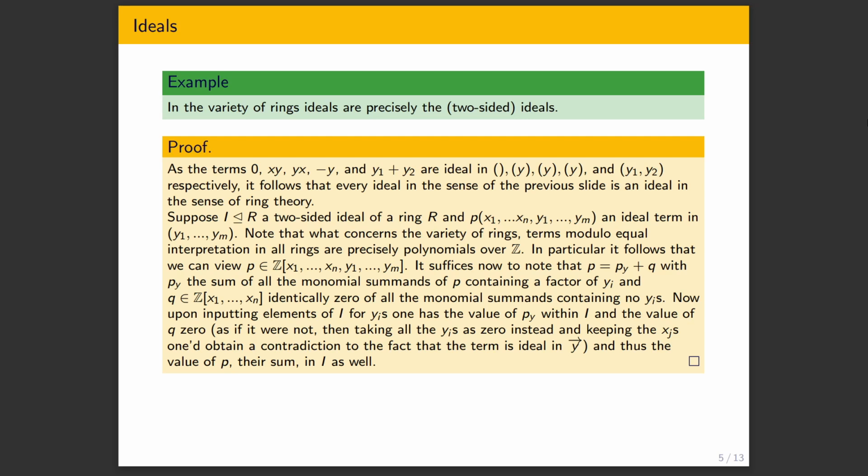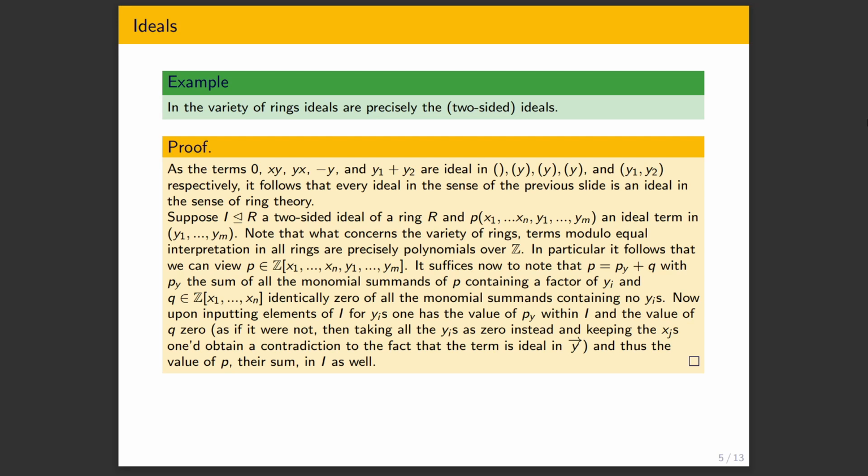In particular, it means p is some sum of monomials, and every monomial has a factor of some y_i inside of it. So if we substitute for all the y_i's elements from I, all of the monomials will have a factor from the ideal, so they will be in the ideal itself.